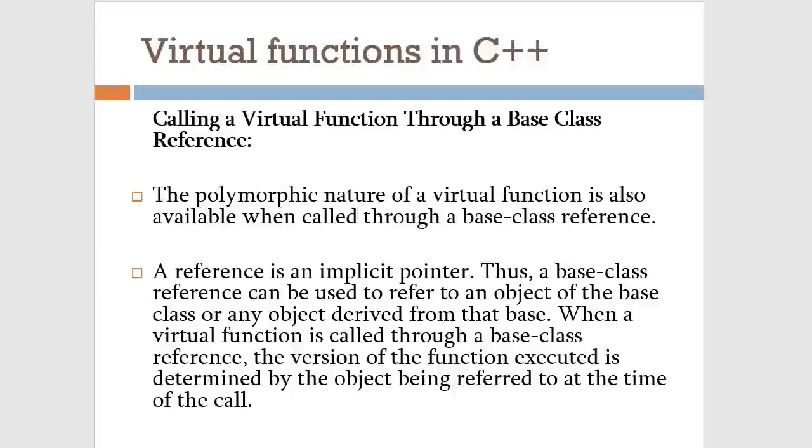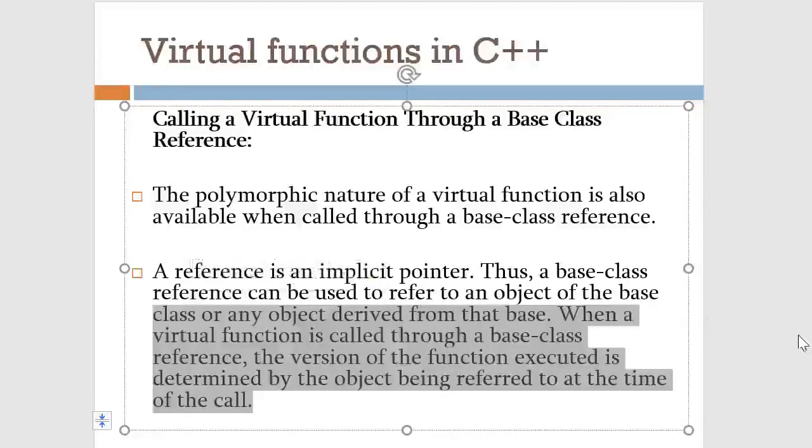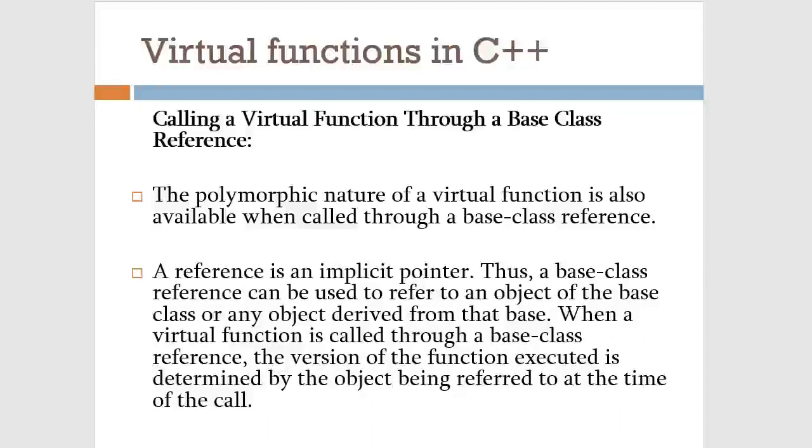You can also call the virtual function through base class references. The polymorphic nature of a virtual function is available when called through a base class reference. A reference is an implicit pointer. The base class reference can be used to refer to an object of the base class or any object derived from that base class. When a virtual function is called through a base class reference, the version of the function executed is determined by the object being referred to at the time of the call. So I think this is self-explanatory, how we can use references for calling these virtual functions.